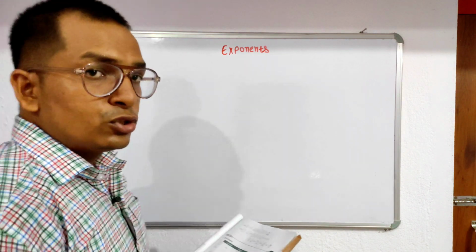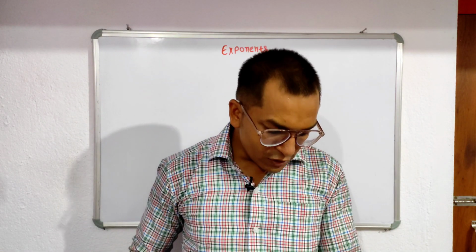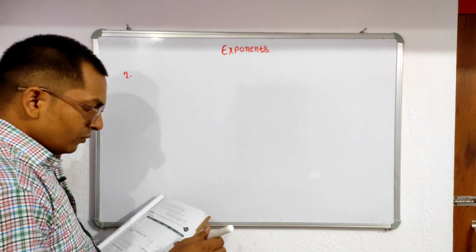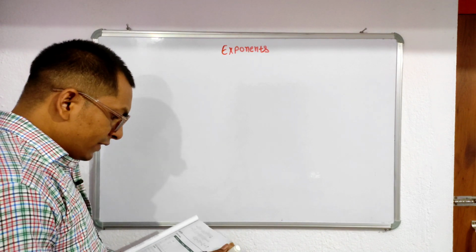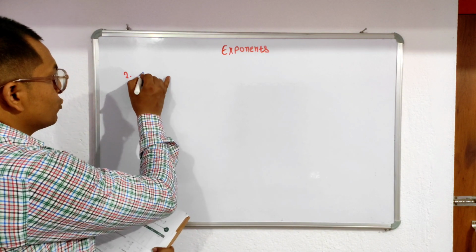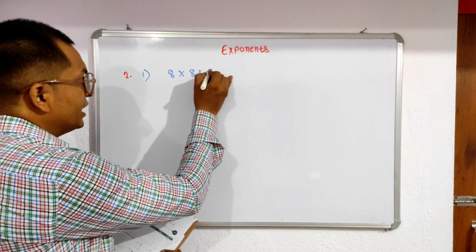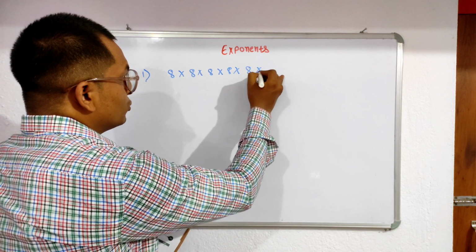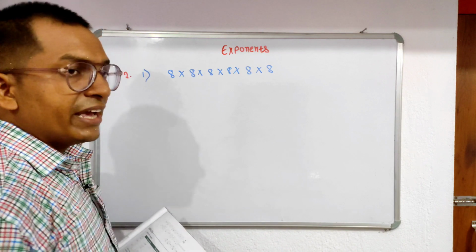So question number 2 is what? Question number 2 is state the exponential form of each expression. The first one is 8 into 8 into 8 into 8 into 8 into 8, so you write it in the exponential system.